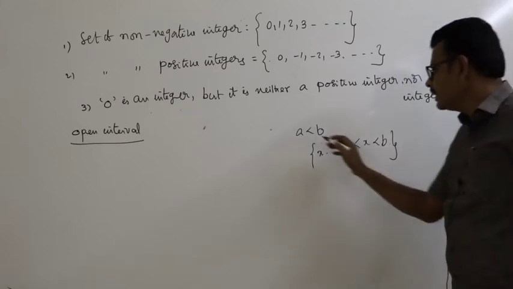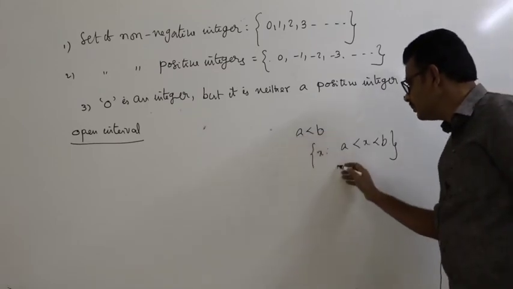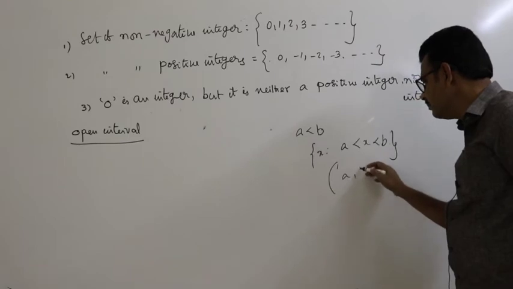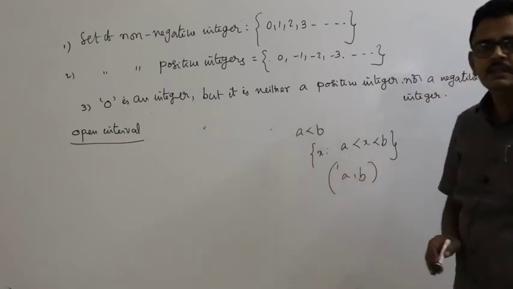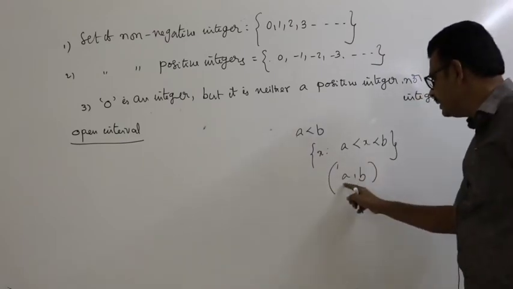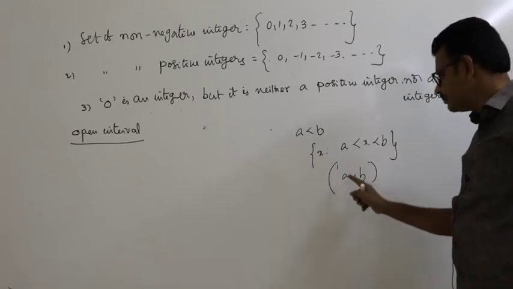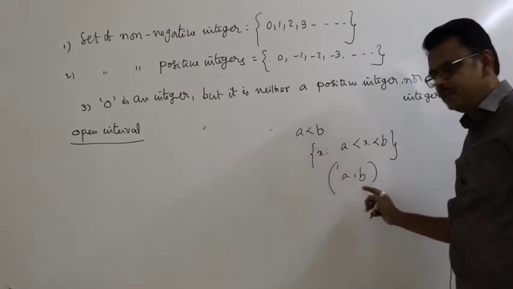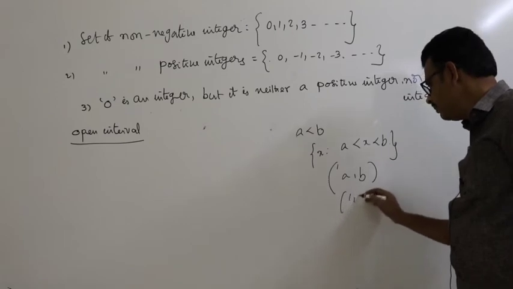That means excluding the values A and B, this is treated as A comma B. That means the real numbers which lie between A and B, excluding A and B. For example, open interval 1 comma 5.